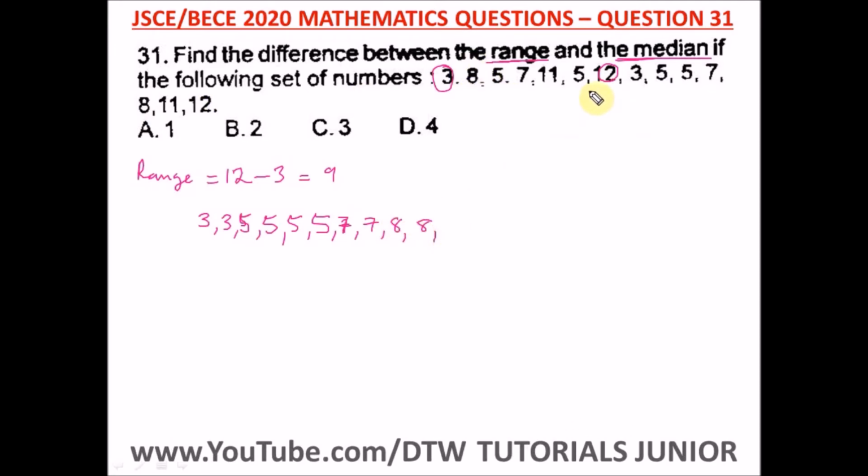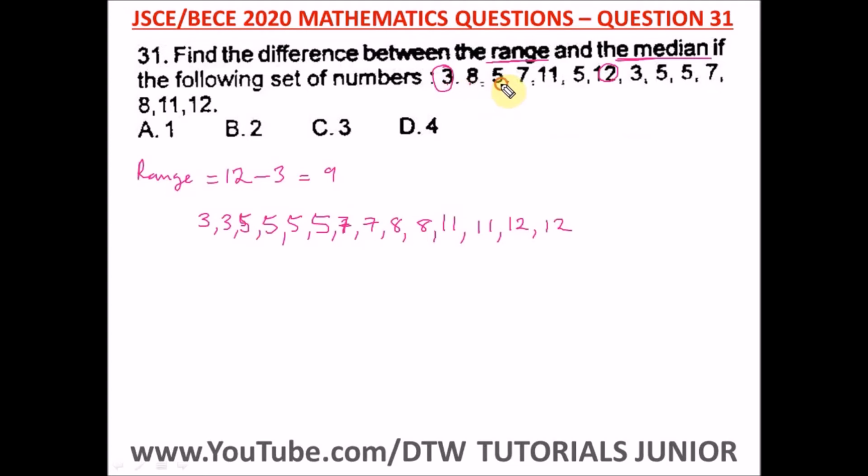Do we have a 9? No, we don't have a 9 here. Do we have a 10? No, we don't. We have 11. So, we're arranging in ascending order, so we have 2 11s. And finally 12. We have how many 12? 2, 12. Okay? And let's count the numbers to see if we're correct.